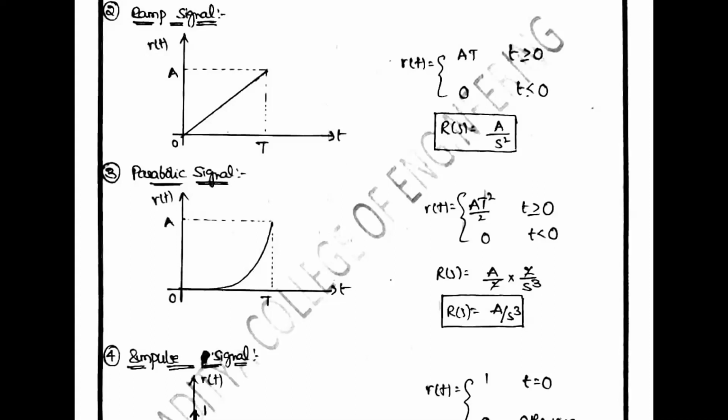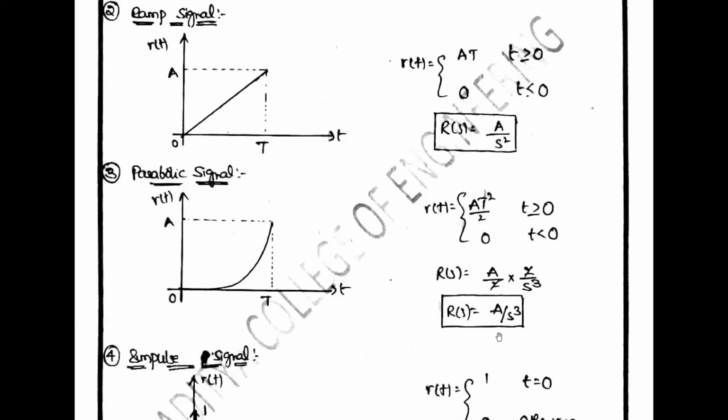So R of t is equal to A into t square by 2 for t greater than or equal to 0, and it remains 0 for t less than 0. So R of S is equal to A by S power 3.